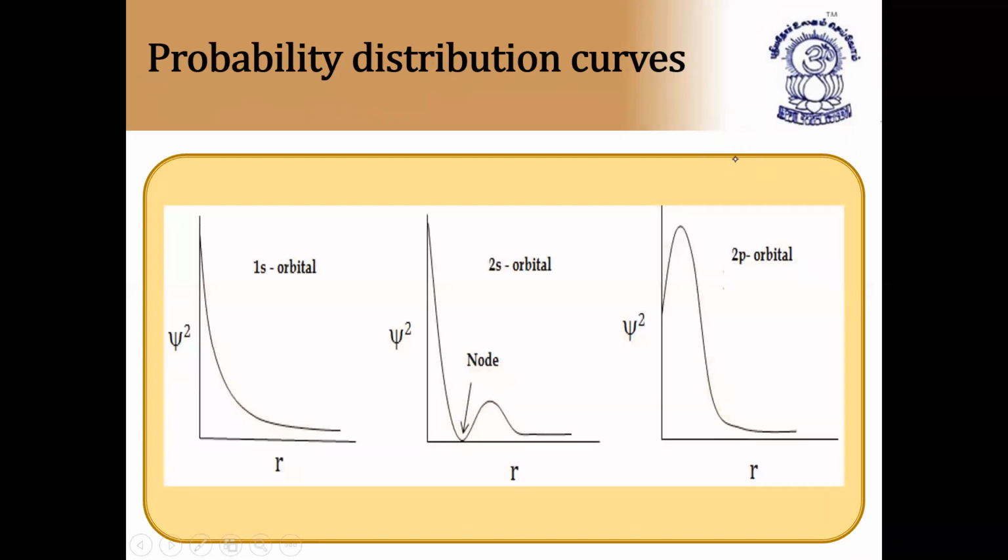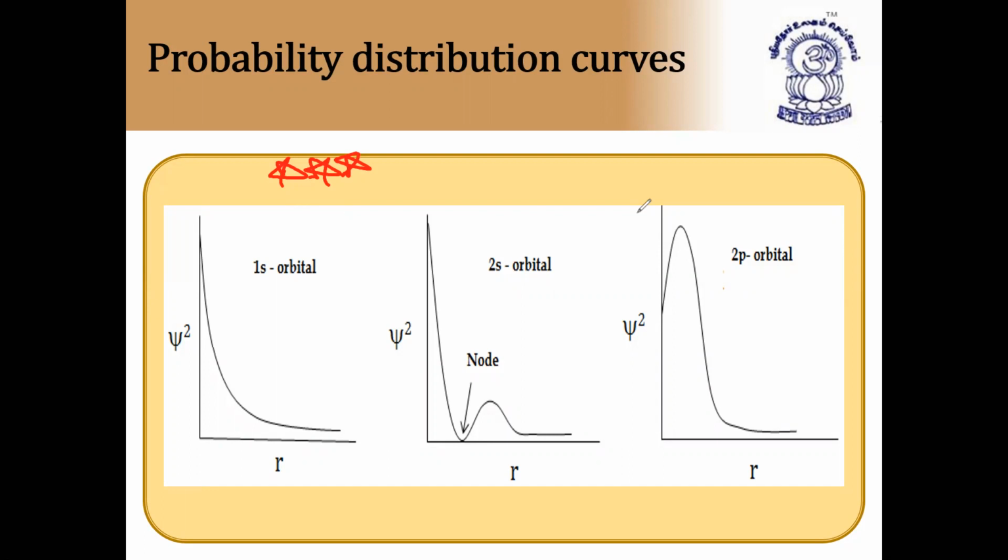So these graphs are most important. Just mark important over here. Very, very important. They are asking these graphs in many exams. So how they ask the question: the psi square value, the probability distribution curve for 1s orbital, they'll give one graph. For 2s orbital, they'll give one graph. And for 2p orbital, it will be like this.